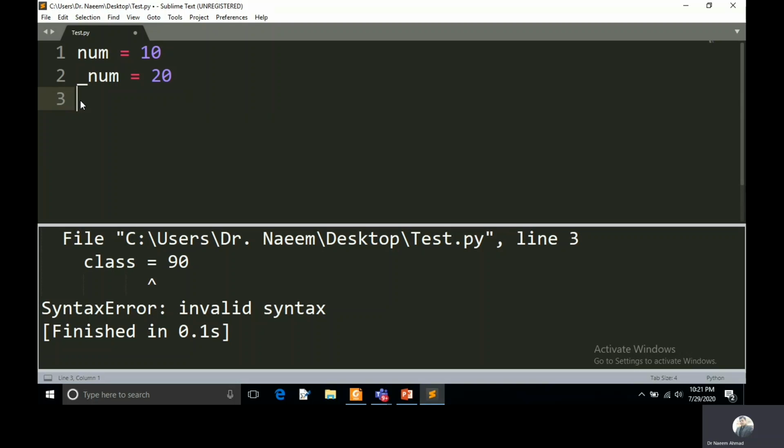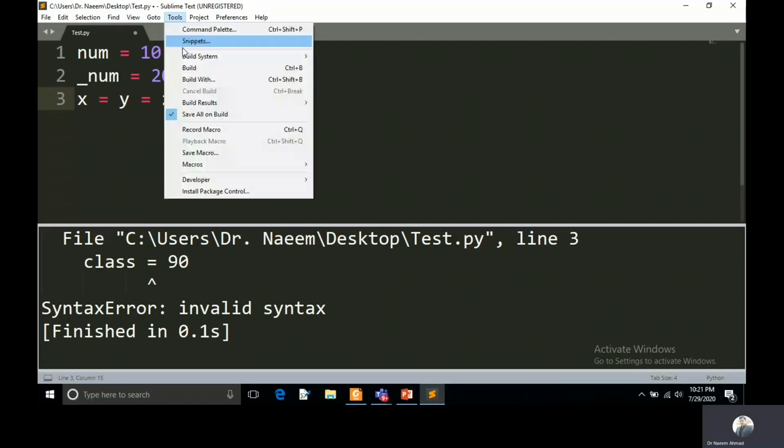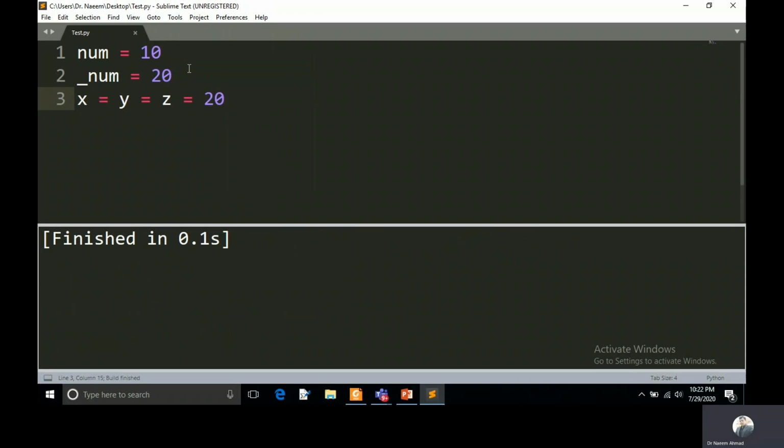If you want to declare a variable, you can also declare multiple variables in a single line. If you want to declare multiple variables with the same value, you can just keep each variable separated by the assignment operator, and in the end, after the assignment, you can keep the value. It will show no error. This syntax is correct, but the identifier should be valid. Then it will execute successfully.